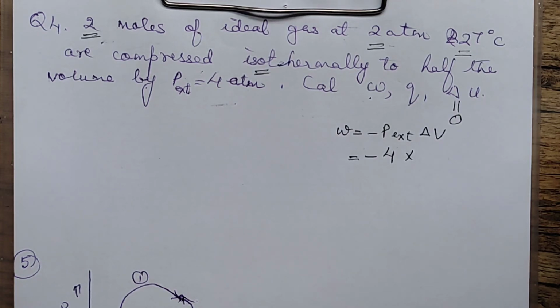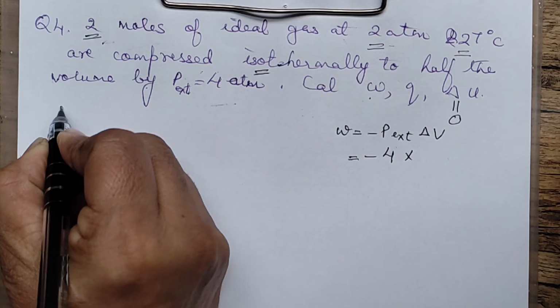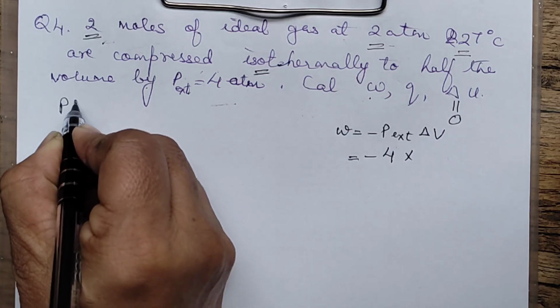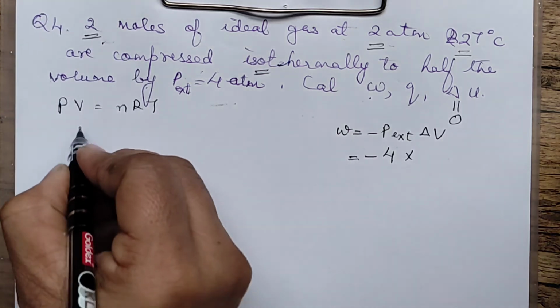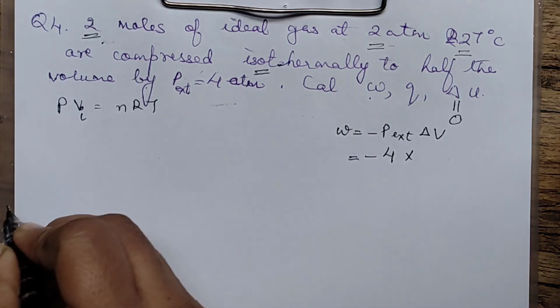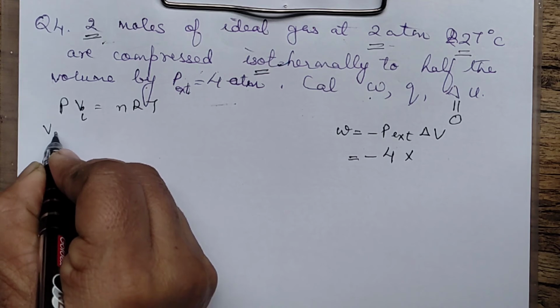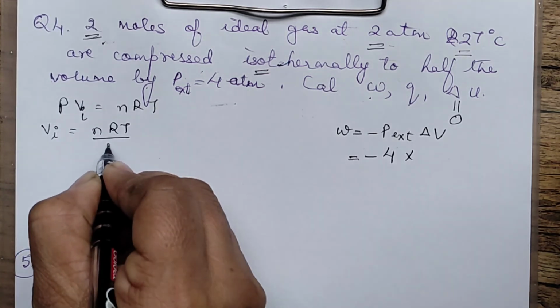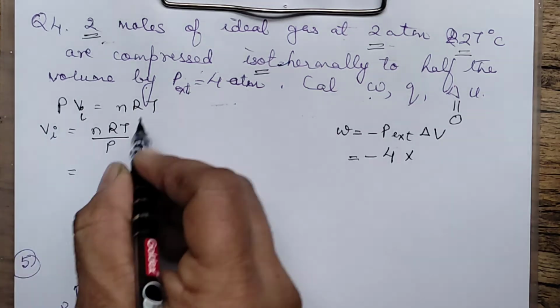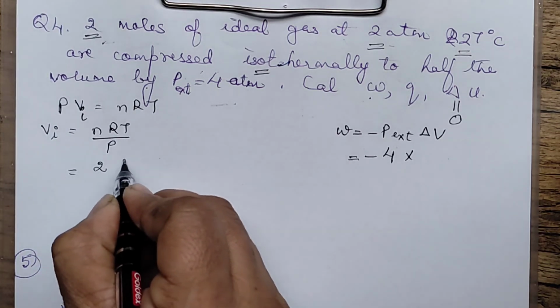So what we will do is first use the formula PV is equal to nRT to calculate the initial volume. Let this be your initial volume. So V initial is equal to nRT by P. Substitute the values which are given, number of moles 2.